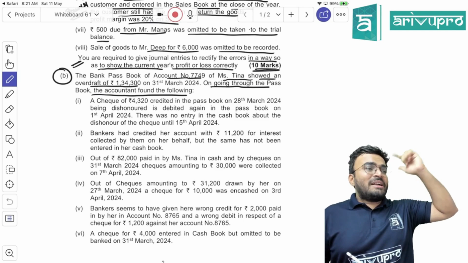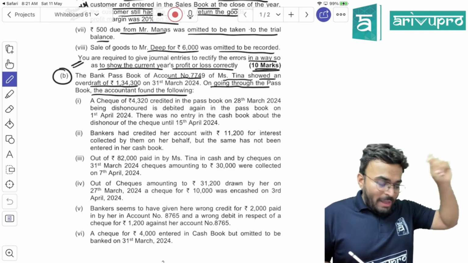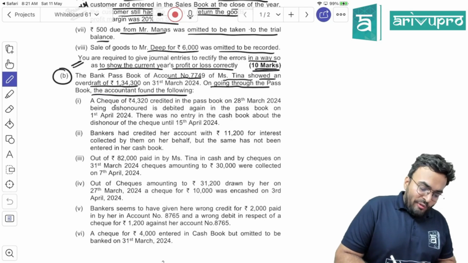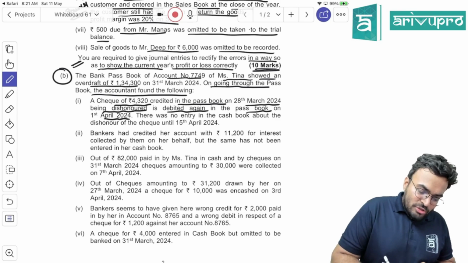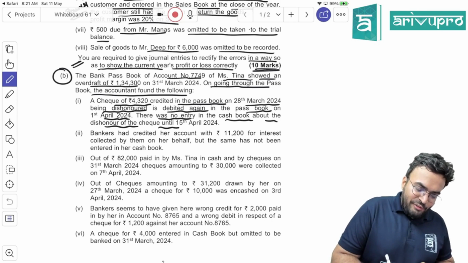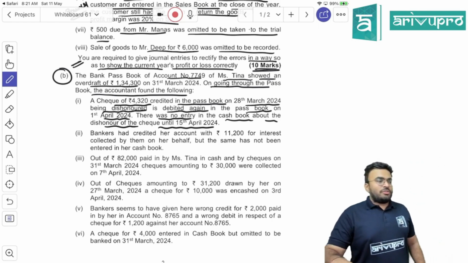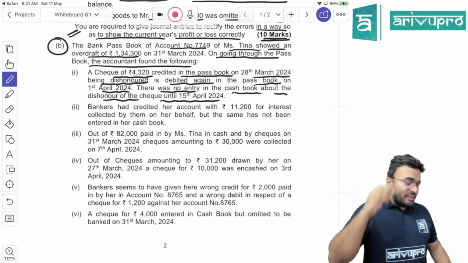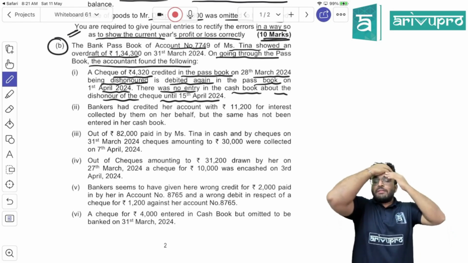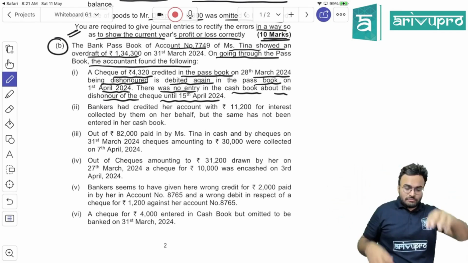Starting point is passbook, bank. A check of 4320 credited in the passbook on 28th March being dishonored is debited again in the passbook on 1st April. There was no entry in the cash book about the dishonor of the check until 15th April. Yes, try this. Yesterday only we did BRS. Try the first 2-3 points. Add, minus.